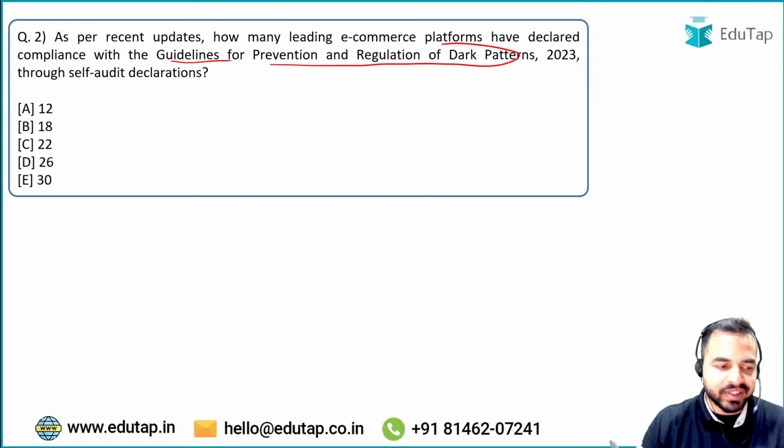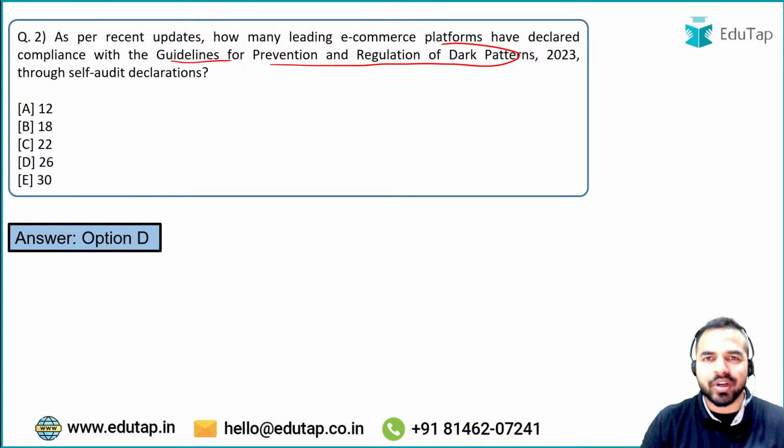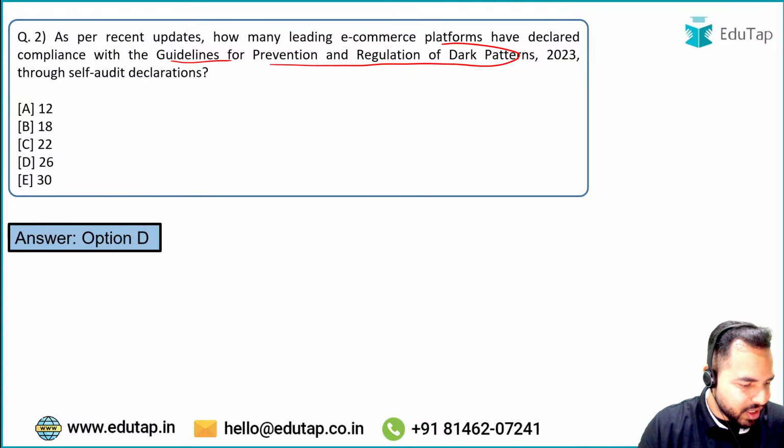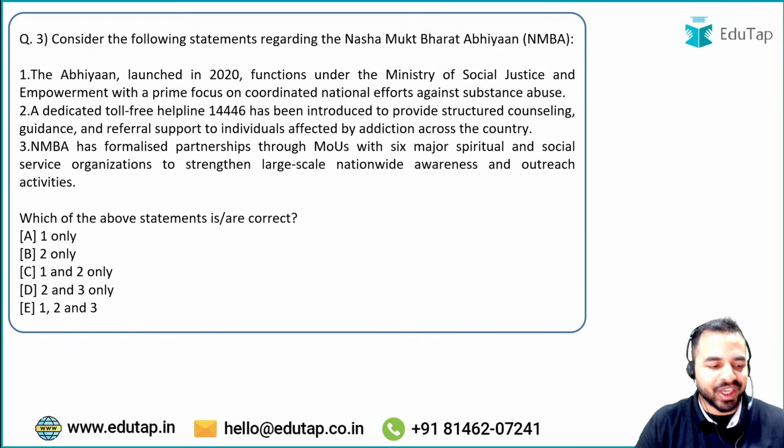What is the right answer? The right answer is 26. Option D is the right answer. This was one of the very easy questions. So I can see here Ravindra, Ashutosh, Somnath, everybody has given the right answer. Now let's move on to the next question.